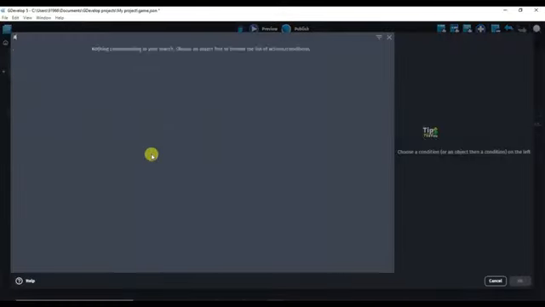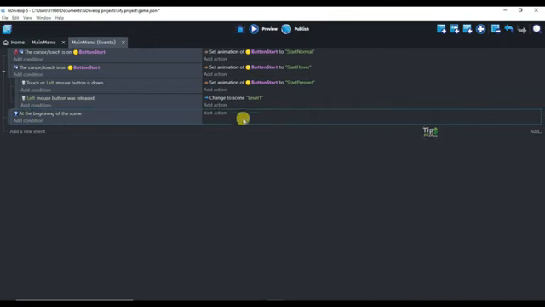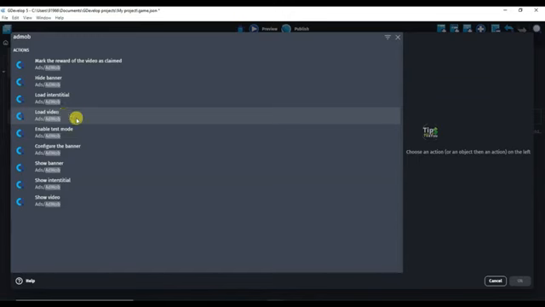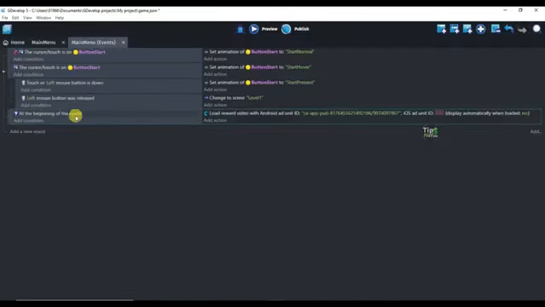type here "at the beginning of the scene." Select "At the beginning of the scene," click on the OK button, click on the add action button, type here AdMob, select load video and paste here the video ad unit ID. Click on the OK button. At the beginning of the scene, rewarded video ads will be loaded.